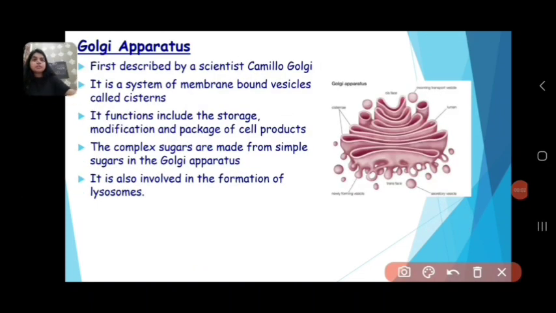The Golgi apparatus was first described by the scientist Camillo Golgi. It is a system of membrane-bound vesicles called cisternae. This is the cisternae. Its functions include the storage, modification and packaging of the cell's products.